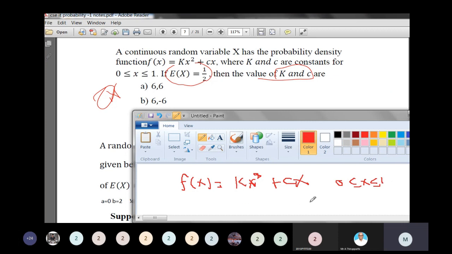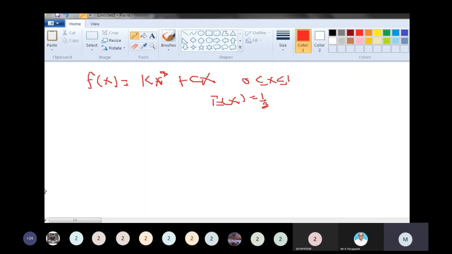Next one, E of x equal to 1 by 2. Given that the mean of the random variable is 1 by 2, find the values of k and c. Okay, first, it is a continuous case.